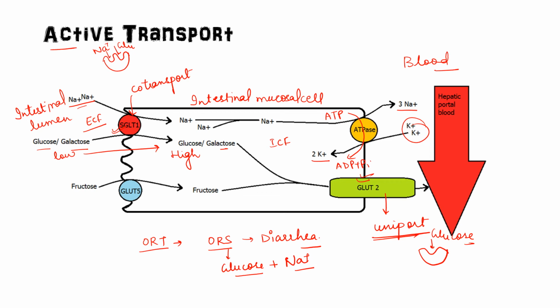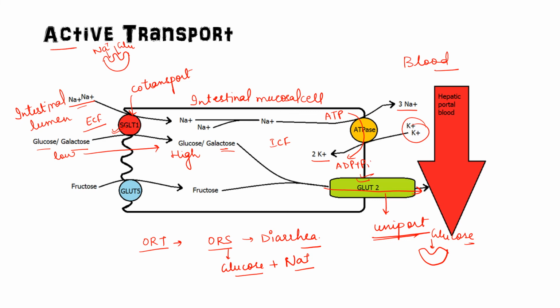Glucose and galactose will be released into the bloodstream from intestinal cells by this glucose transporter GLUT2. GLUT2 is not dependent on sodium. It is uniport and facilitated diffusion. Okay, this is also called the ping pong mechanism.